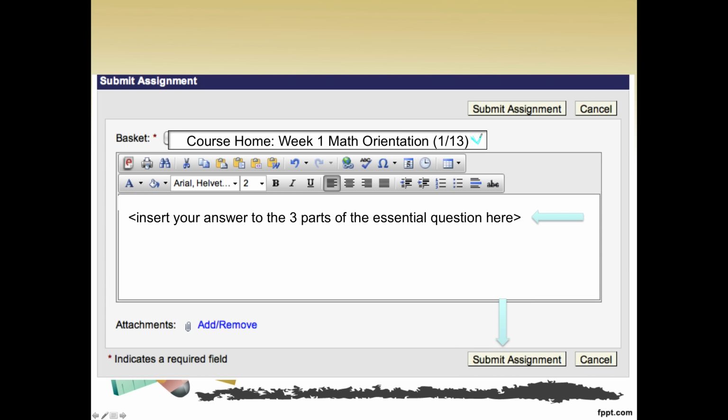There's like a little down arrow right here. So if you click on that down arrow, it's going to give you a lot of boxes to choose from. The box we're choosing for right now is Week 1 Math Orientation.